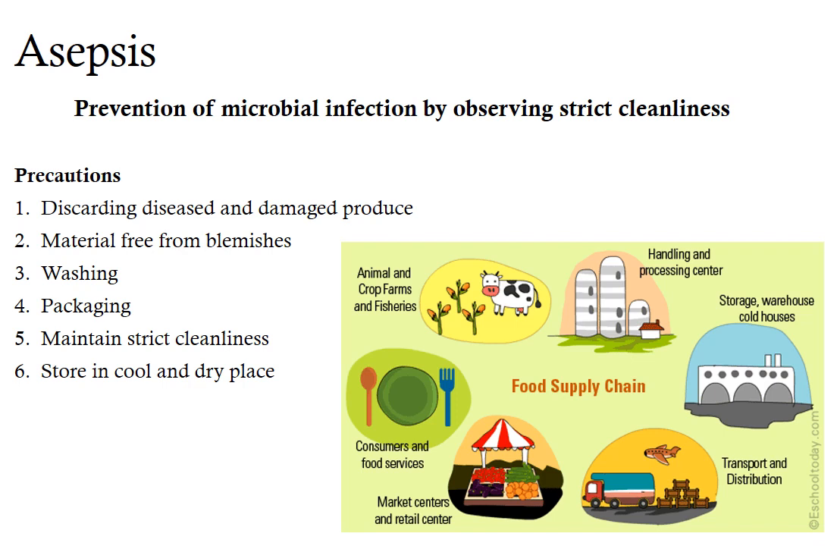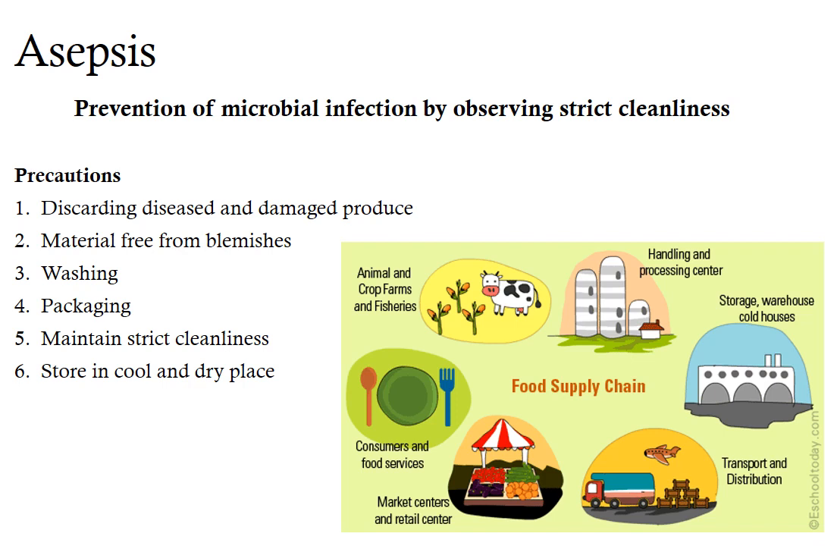Asepsis can be defined as prevention of microbial infection by observing strict cleanliness throughout the food supply chain. That means we don't want to give an entry point to the microorganisms into our food. This can be achieved by various methods and precautions. First, at the time of harvest, care should be taken to harvest only good quality fruits and vegetables. You have to discard any diseased or damaged produce.